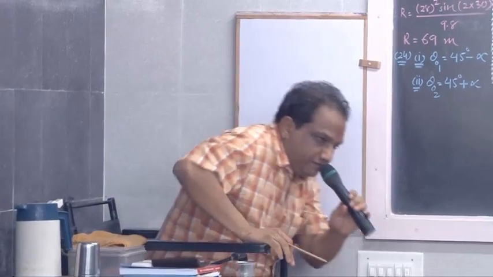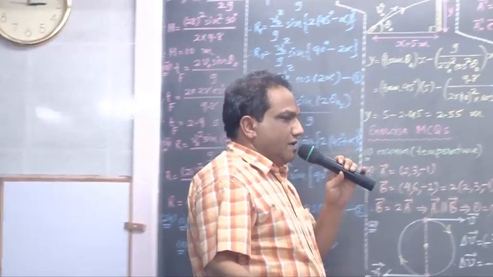Shall I tell you the formula? Look, remember the formula of the x coordinate. x equals v0 cos theta 0 into t. Write down: x equals v0 cos theta 0 into t. Do you know the x value? Say yes, 5 meters. Do you know v0? 10 meters per second. Then theta 0, 45 degrees. Find out t. That is 0.7071 second.